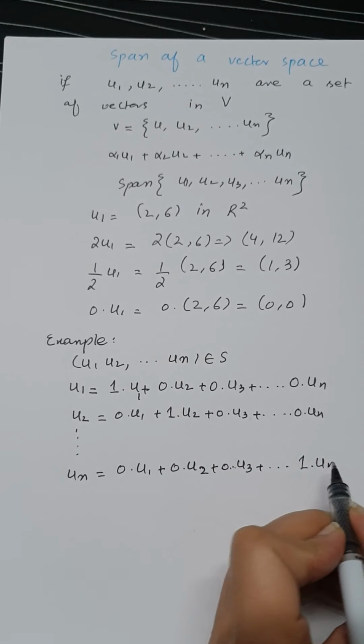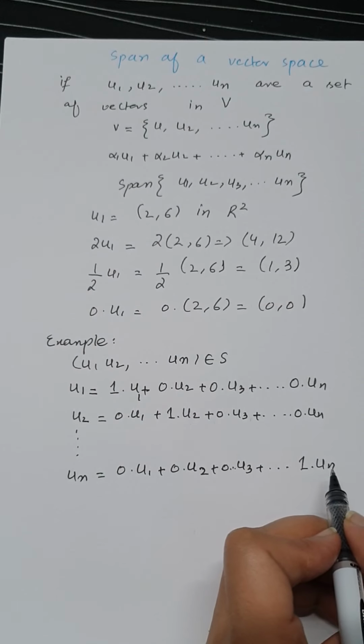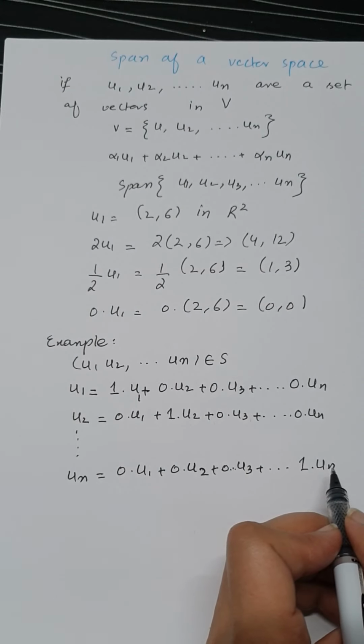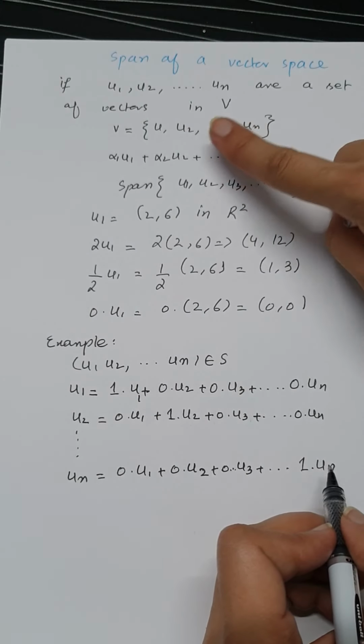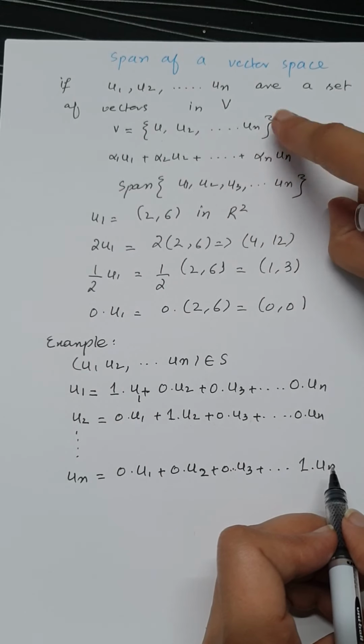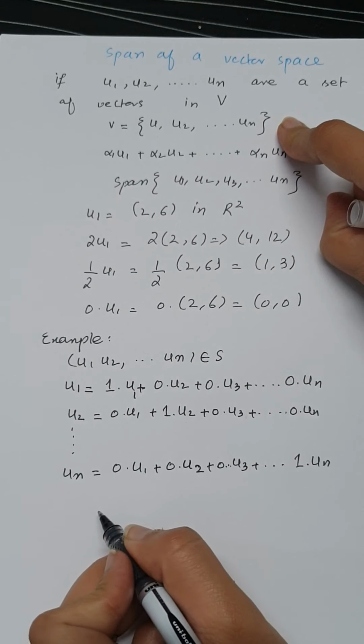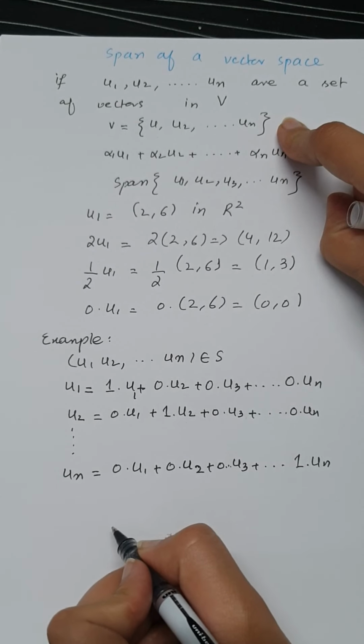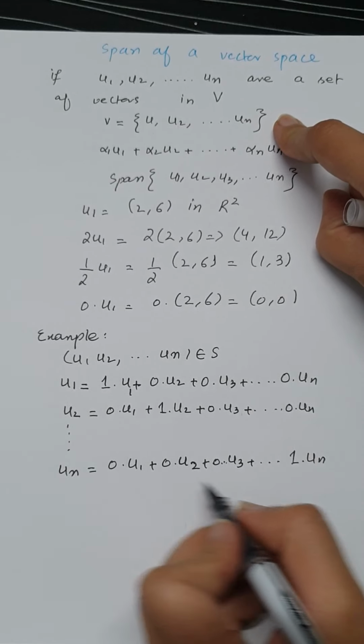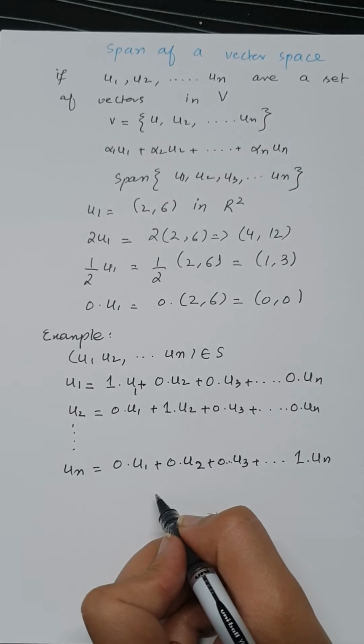1 dot un. So whenever we want to check whether the given set of vectors spans the vector space V or not, it means whether it is possible to generate any other vector having the same number of components using the given vectors.